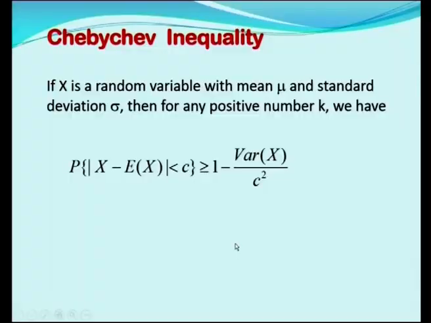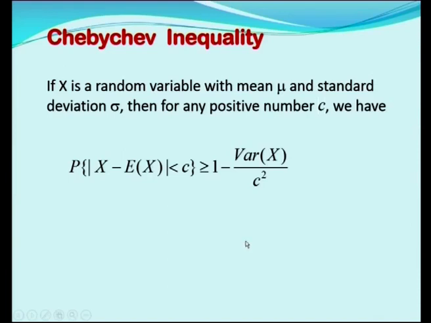How does the proof go? For the proof, we need the Chebyshev inequality. That is, the Chebyshev inequality has to be applied for x1 plus x2 plus up to xn divided by n. What does the Chebyshev inequality say? This was already dealt with in the previous session, but we have to recall it, so the statement is given here. If x is a random variable with mean mu and standard deviation sigma, then for any positive number c, we have the probability that modulus of x minus e of x is less than c is greater than or equal to 1 minus variance of x by c square.